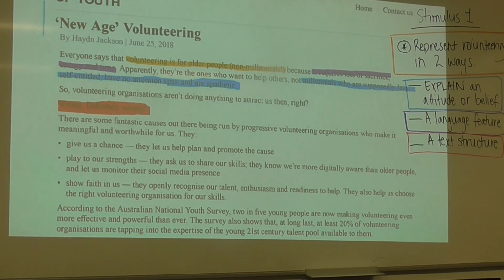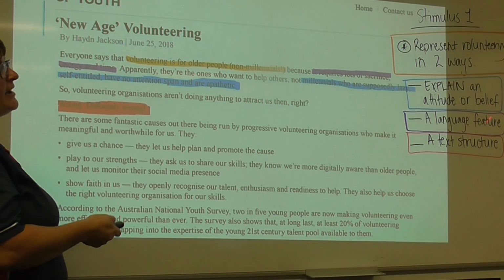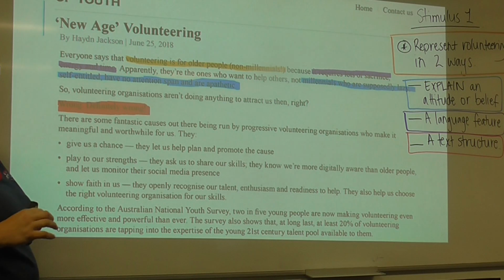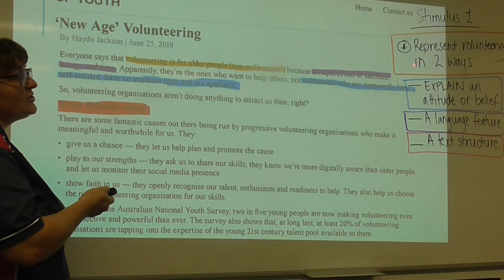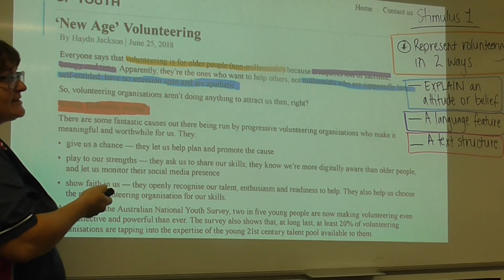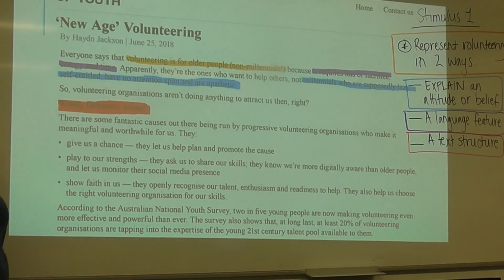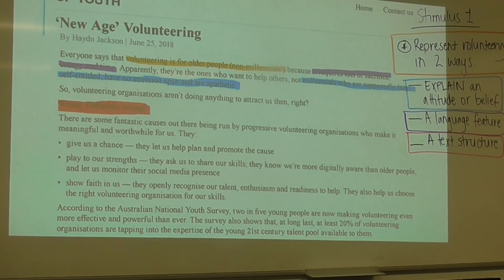This is stimulus 1. So as you can see here over on the side, I've broken down the key things that you need to find in the exam question. So firstly, you need to represent volunteering in 2 ways. So within this text, you need to find 2 representations or 2 perspectives about how people view volunteering.